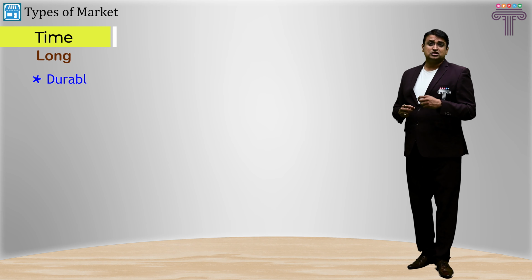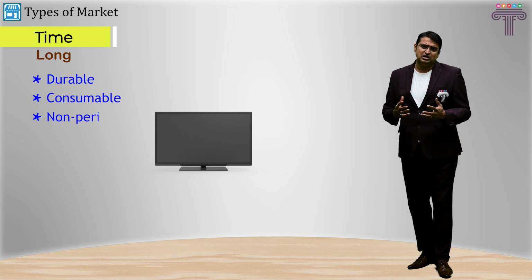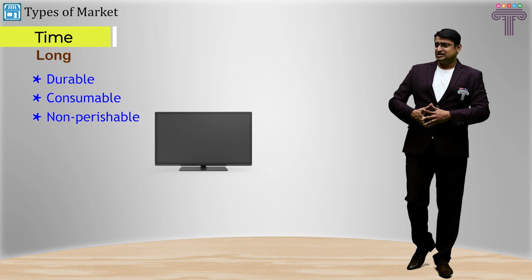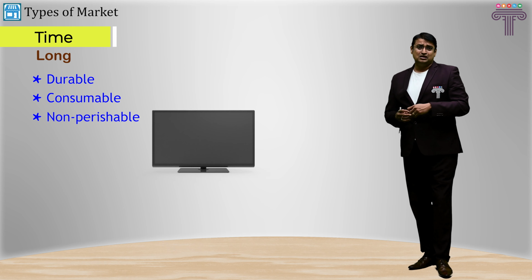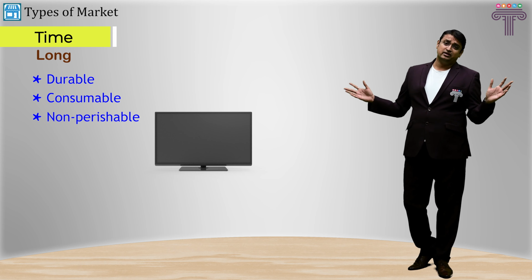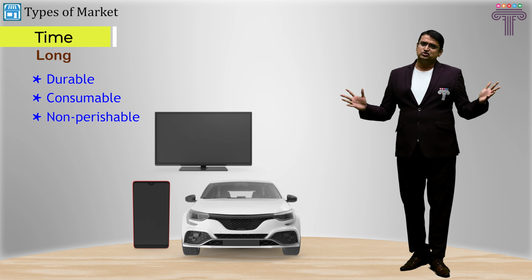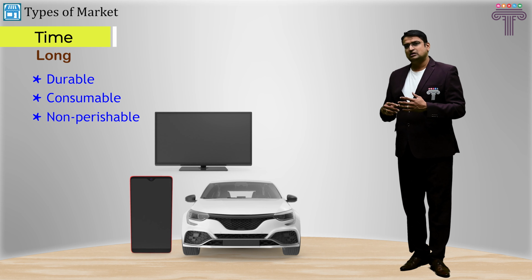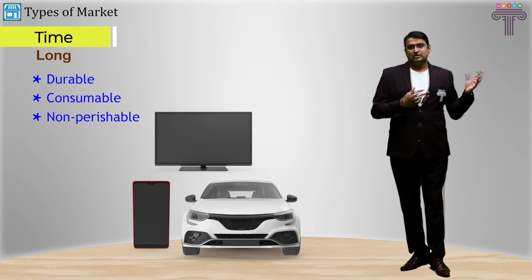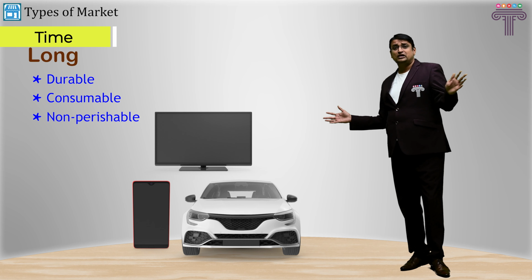Then you have a long period market. Durable goods, consumable durables like electronic items or non-perishable items are sold throughout the year. Just like the selling of electronics, right? It's a long period market where you can sell throughout the year. Selling of cell phones or selling of cars and so on and so forth. So non-perishable items, or I would say durable items or durable commodities, are sold over a long period of time.